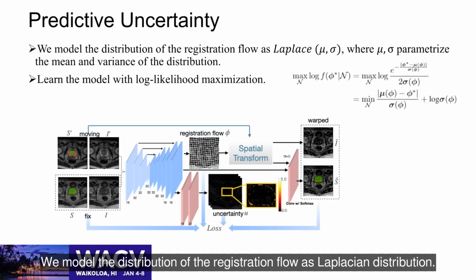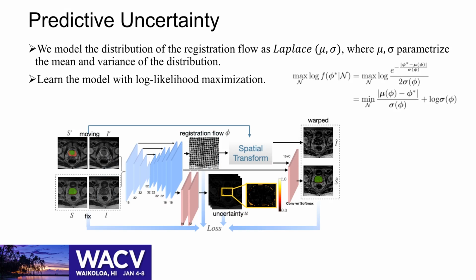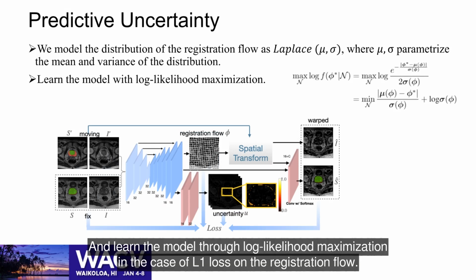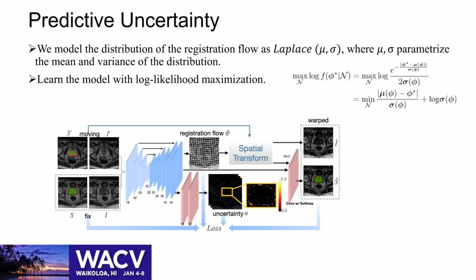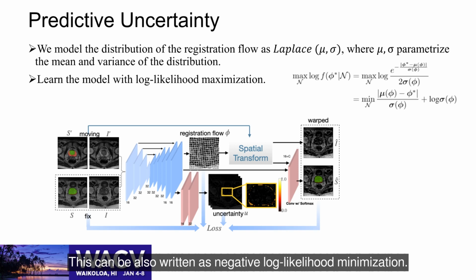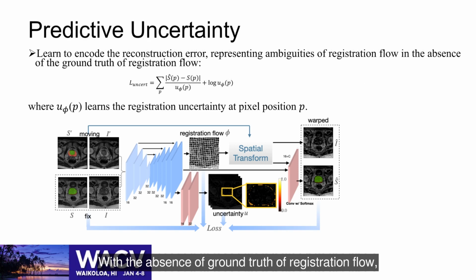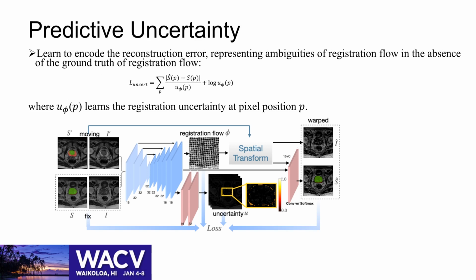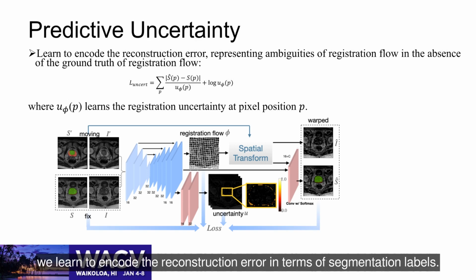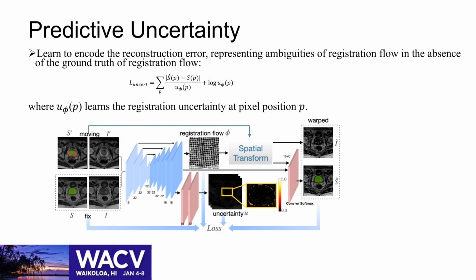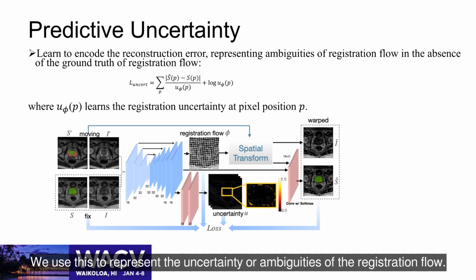We model the distribution of the registration flow as Laplacian distribution, and learn the model through log likelihood maximization in the case of one L1 loss on the registration flow. This can also be written as negative log likelihood minimization. With the absence of ground truth of registration flow, we learn to encode the reconstruction error in terms of segmentation labels. We use this to represent the uncertainty or ambiguities of the registration flow.